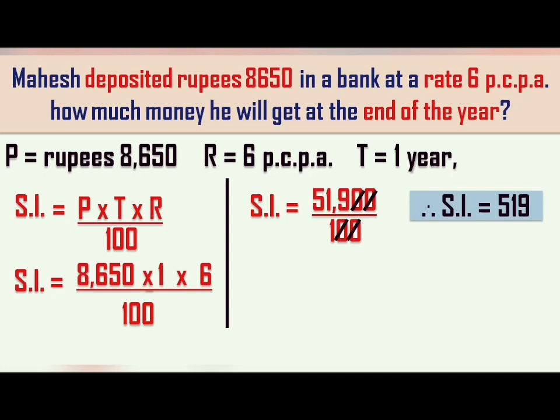My target is to find the amount, the final amount at the end of the year, right? So that means the formula should be A equals to the final amount equals to principal plus interest.